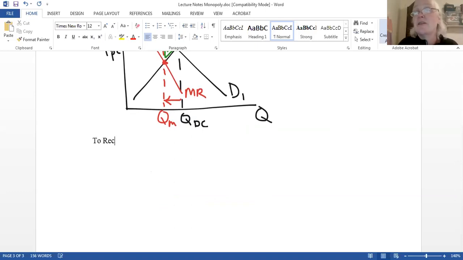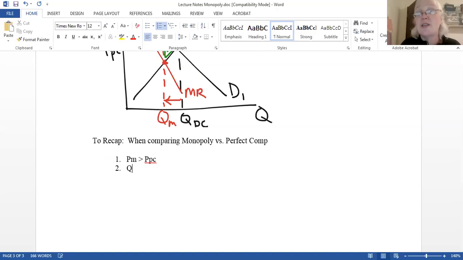when comparing monopoly versus perfect comp, you will see a couple of things. One is that the price of the monopolist is always going to be greater than the price for perfect comp. We notice that the quantity of the monopolist is going to be less than the quantity of perfect comp. And we're going to notice that monopolies have a deadweight loss, which we denote DWL.